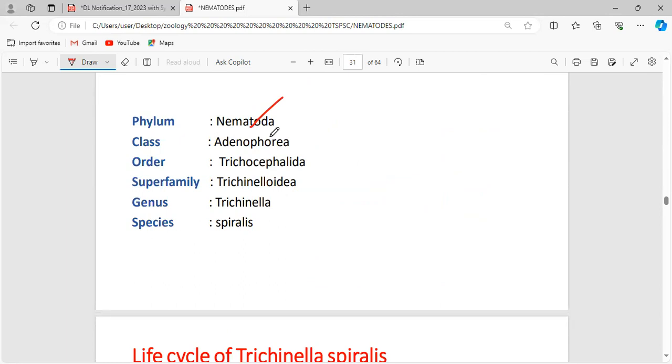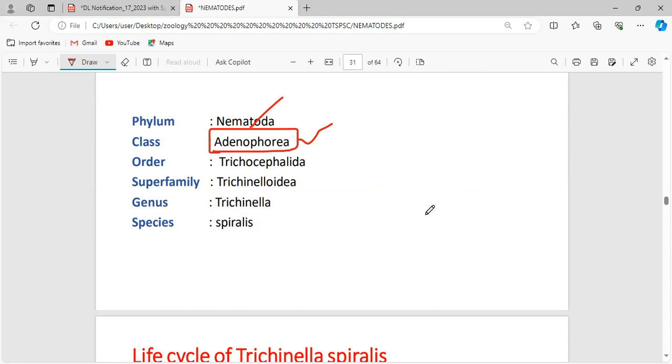Now the class is Adenophorea. If they had given Phasmidia or Aphasmidia, you could easily know it depends on whether caudal sensory organs are present or absent, and whether the excretory system is well developed or not. But they have given the other name, Adenophorea, so this is Aphasmidia.